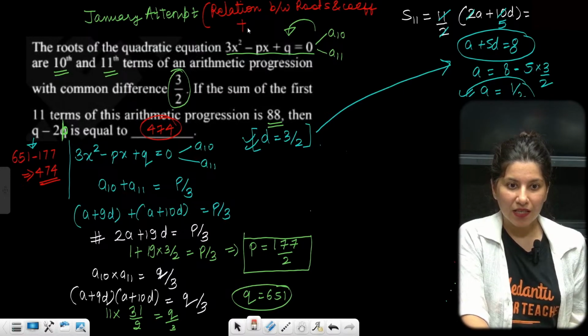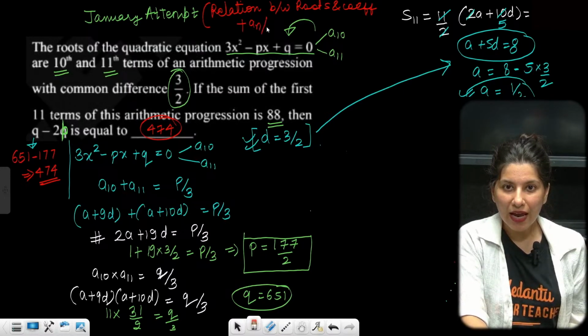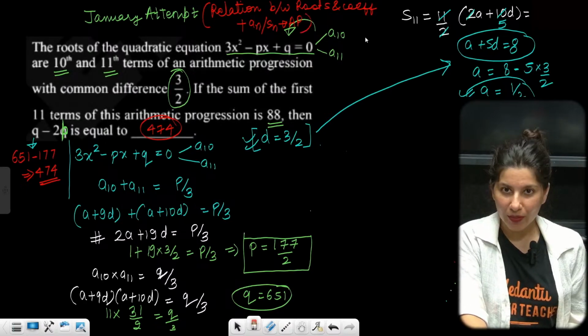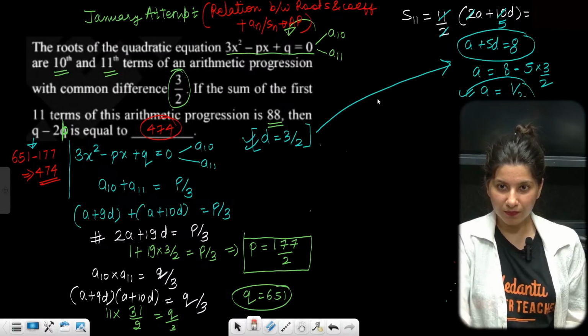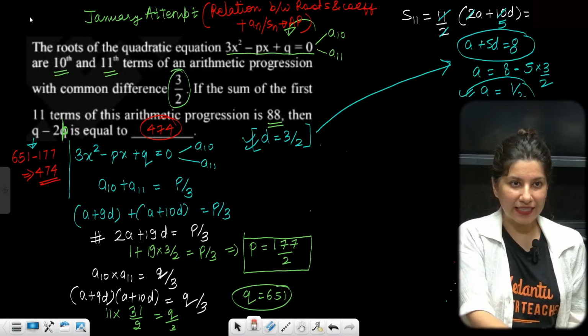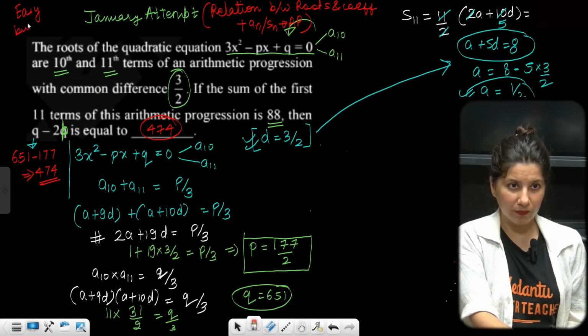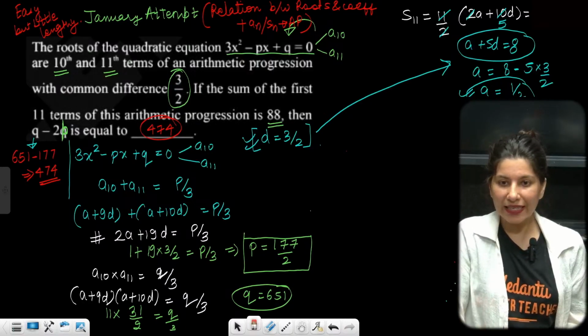Plus, we need to know AN and SN based problem on arithmetic progression. So this is the subtopic. I would say this is easy but lengthy. So I will tag this question as easy but a little lengthy. Little, not much. So it is slightly lengthy.